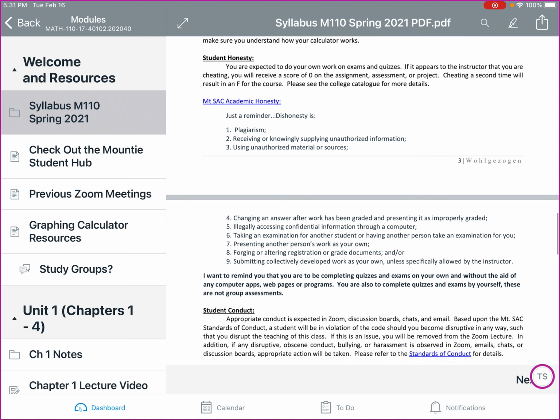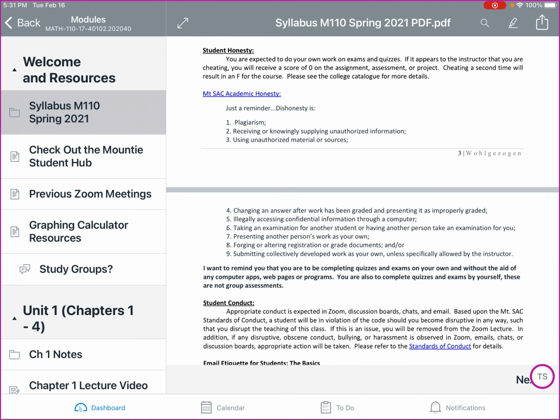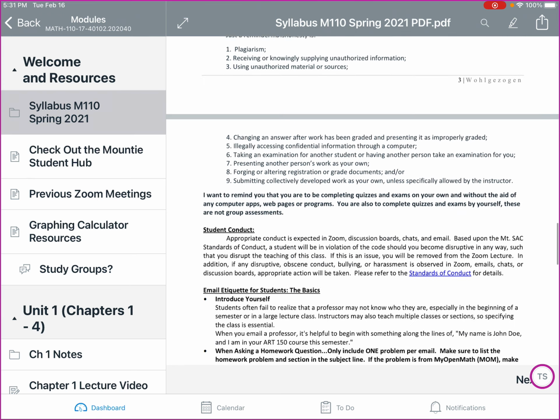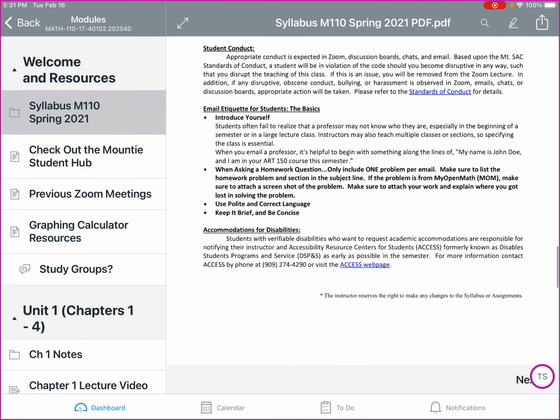Student honesty, this is a big thing for us, so you want to make sure you read through this and understand the consequences that happen if you are caught cheating. Student conduct, I'm asking you guys to be respectful, not just to me, but to classmates.